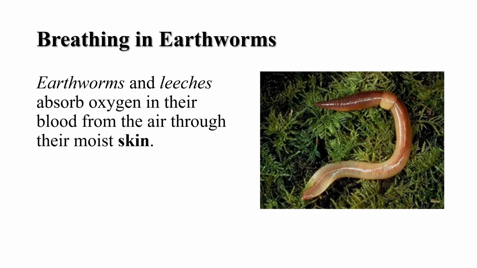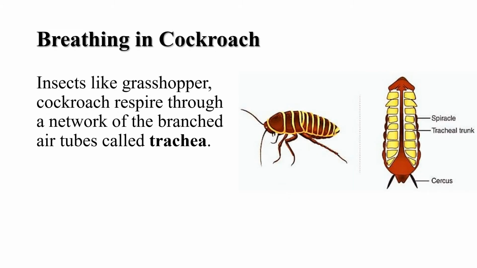Let us know about breathing in earthworms. Earthworms and leeches do not have a specialized organ for breathing. They absorb oxygen in their blood from the air through their moist skin. The oxygen gas absorbed by the skin diffuses into the cells and the carbon dioxide is diffused out of the body through the moist skin. Frogs can also breathe through their moist and slippery skin.